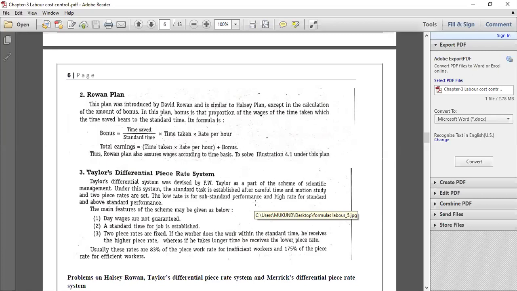So you will get problems on all these three different incentive schemes. One is called the Halsey plan, another one is Rowan's plan. Halsey and Rowan plans are based on your time rate system, but the third one, Taylor's differential piece rate system, is based on your piece rate system.